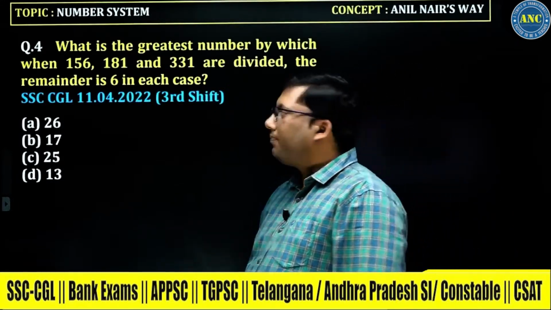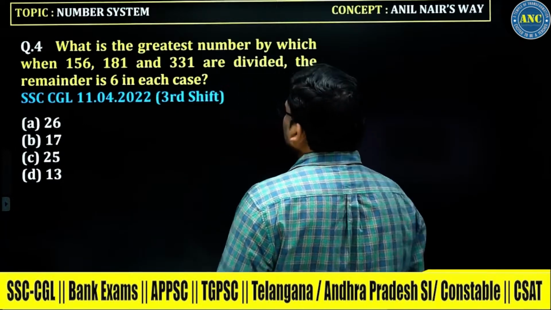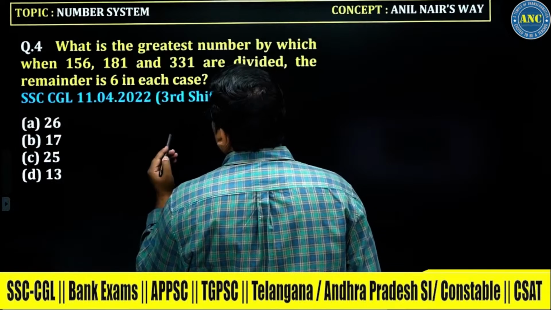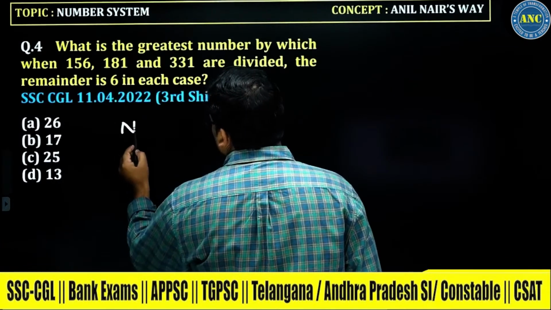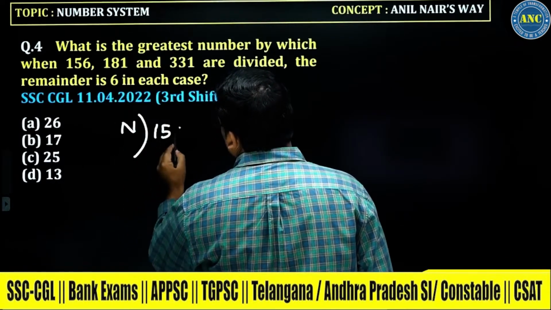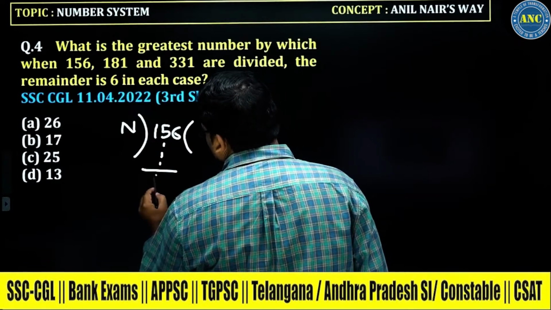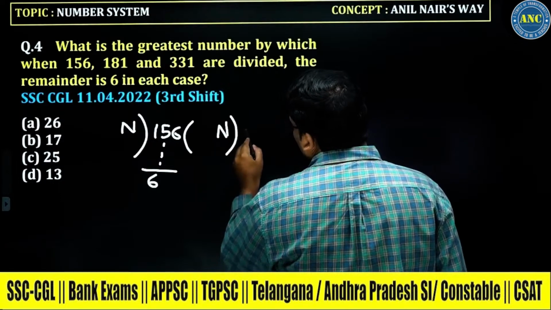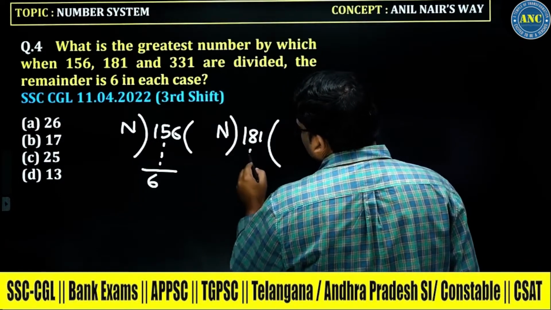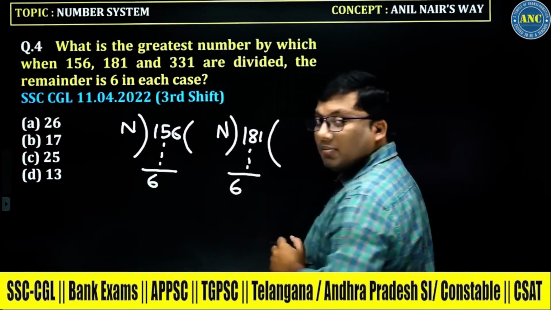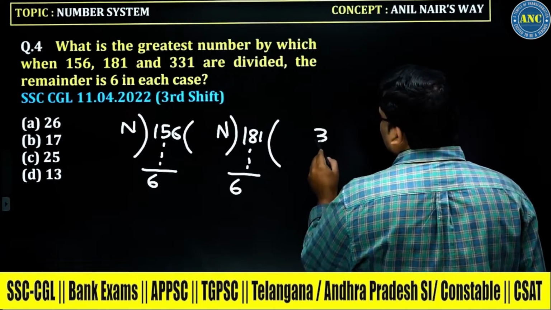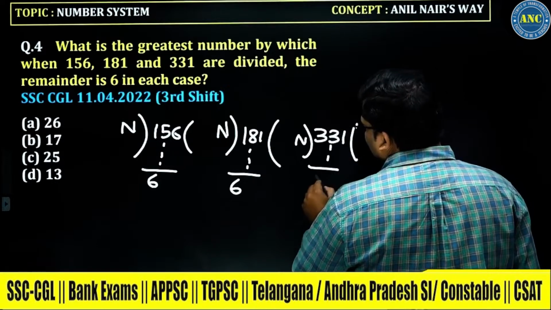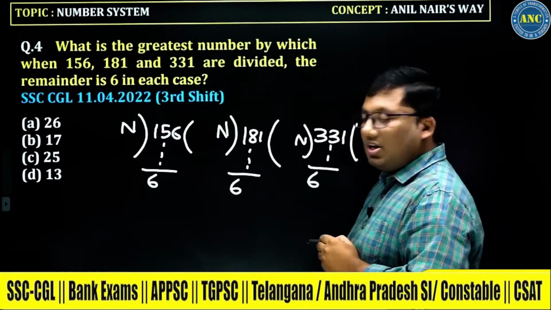See here, next one. What is the greatest number by which when 156 is divided, the remainder is 6? That means there is a number which divides 156 with remainder 6. The same number divides 181 with remainder 6, and the same number divides 331 with remainder 6. Already we did a similar question.